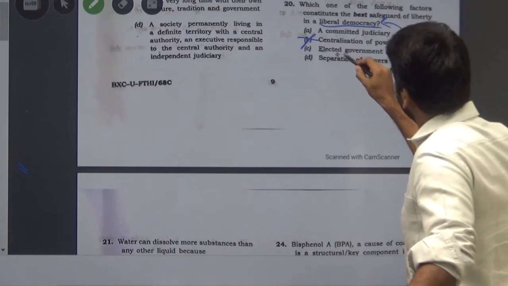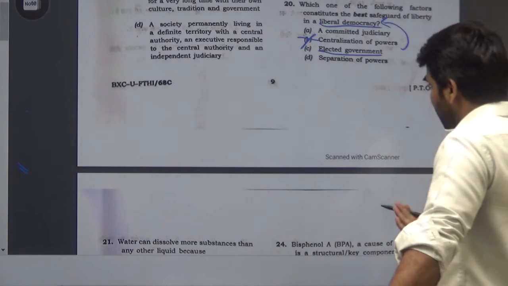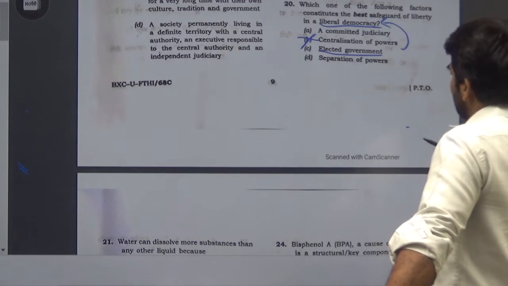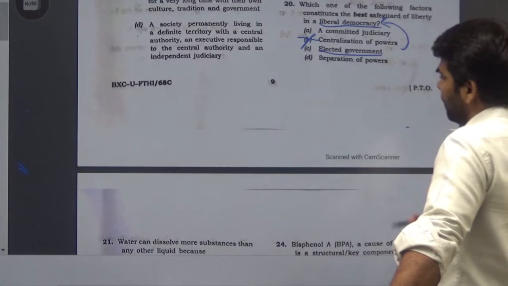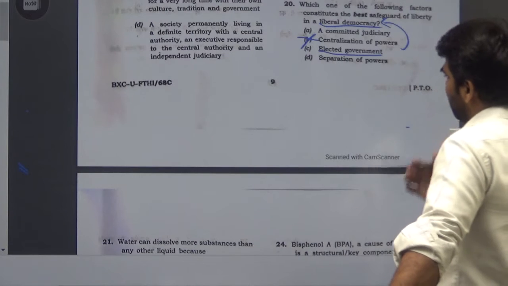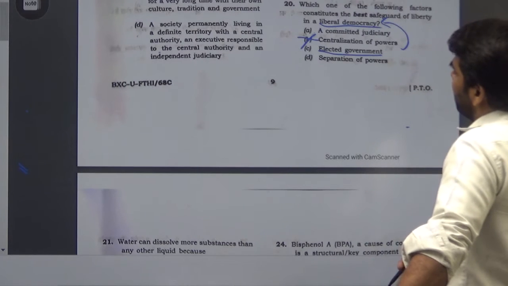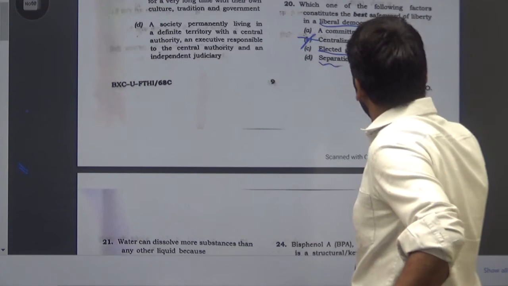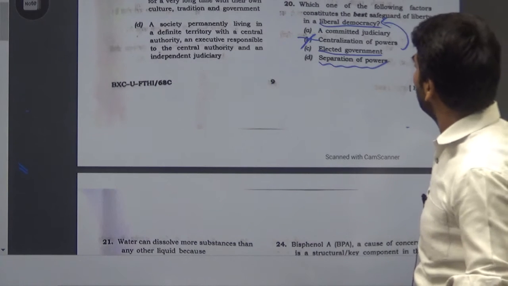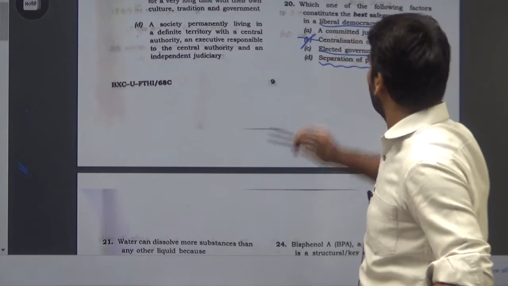Elected government: even if a government is elected, it doesn't guarantee your liberty. Separation of power also does not guarantee liberty in a liberal democracy.